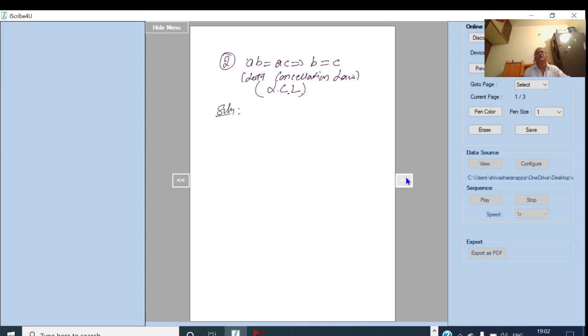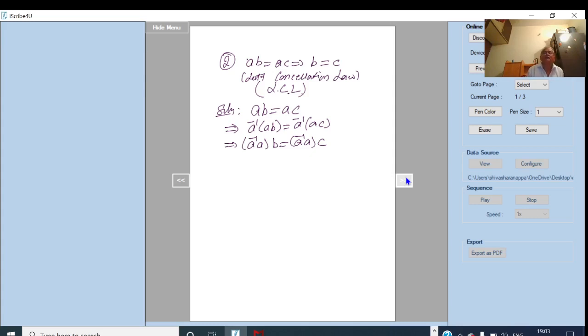let me consider the given equation. Given equation is AB equal to AC. Then this implies I will operate by A inverse on both the sides to the left. This is equal to A inverse AC. And by associative law, I will write this as A inverse A into B equal to, right side, A inverse into A into C. Into means the corresponding operation star.